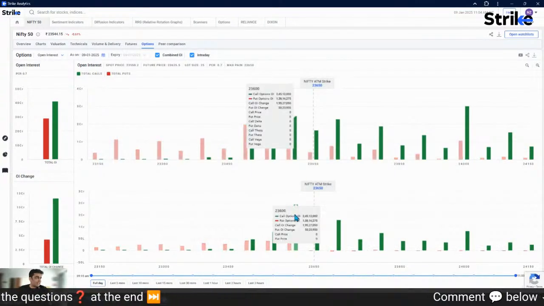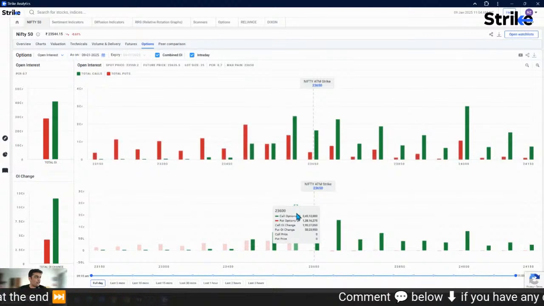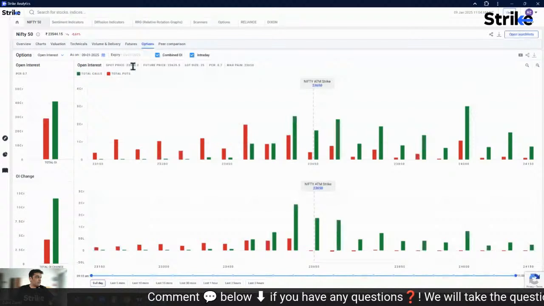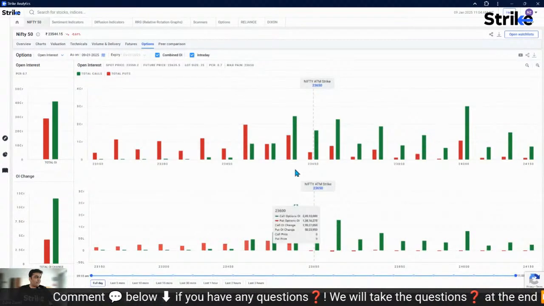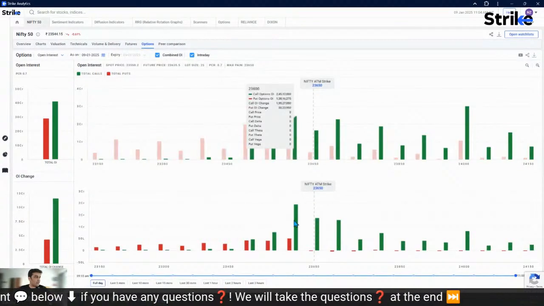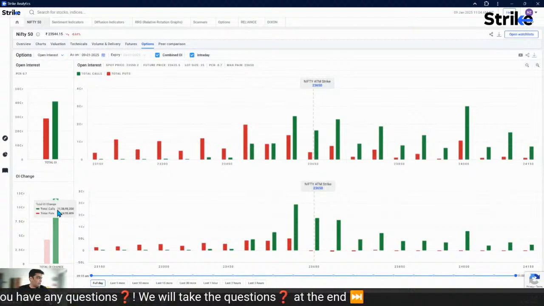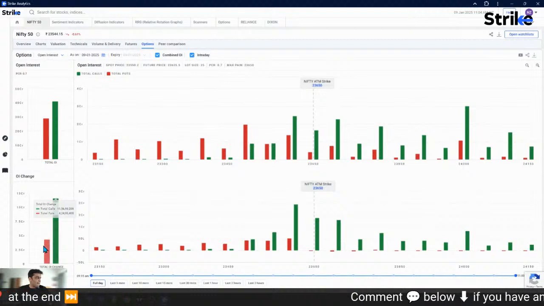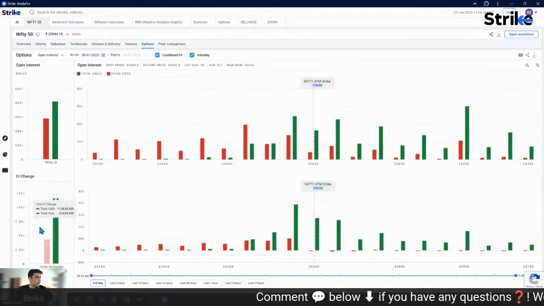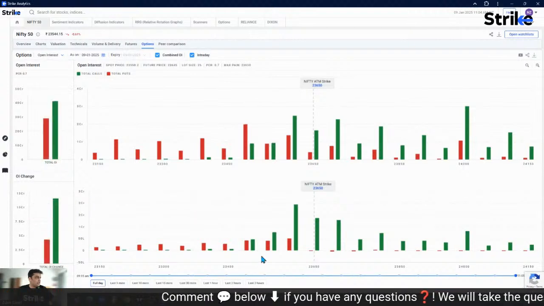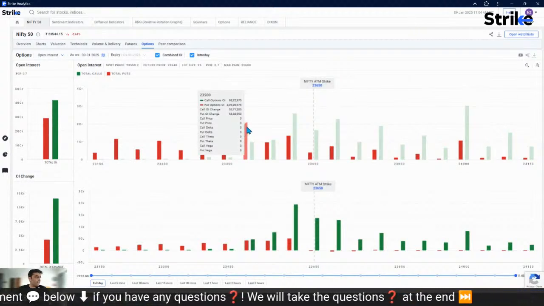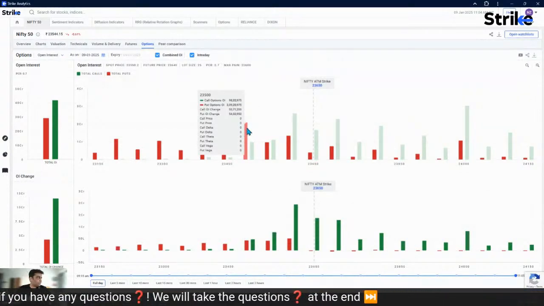So 23,600 will act like a strong resistance level, call open interest. Spot price 23,550. So 100 points up from here, there is a strong resistance. And yep, today the call open interest is high. Okay, the activity in call is higher than the put. So this is giving you again some bearish looking scenarios. Support at 23,500 immediately.